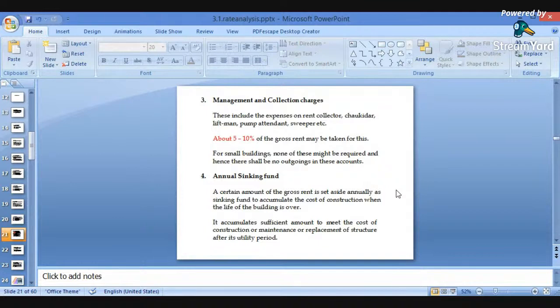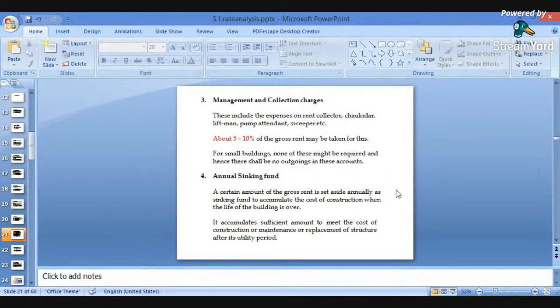That amount is technically called the sinking fund. This amount is kept aside, which will accumulate after the life of the building is completed and will be used for the reconstruction. This amount is called the sinking fund. It accumulates sufficient amount to meet the cost of construction or maintenance or replacement of structures after years.